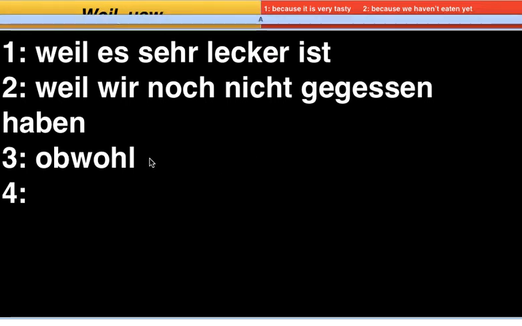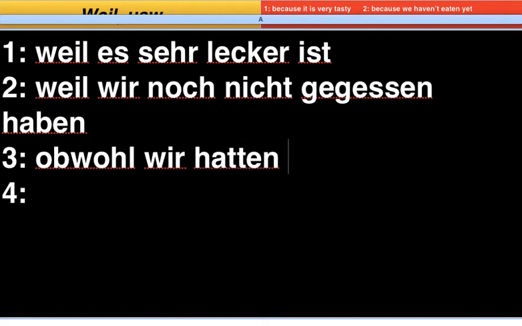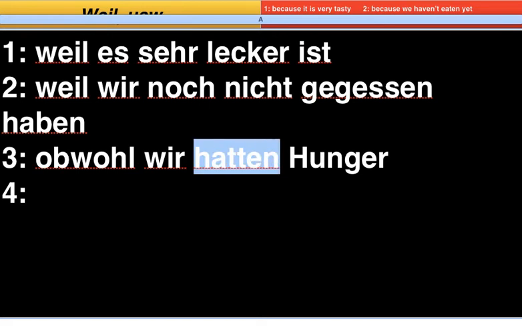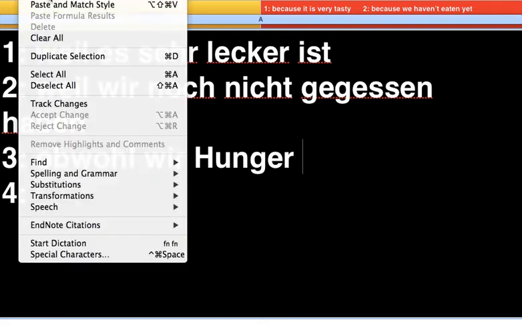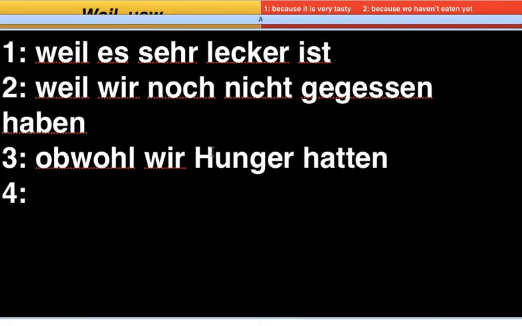So, before we change the word order, let's just see how we would say we were hungry. It would literally be wir hatten Hunger, for we were hungry. Now, the hatten has to be put over here because it's the first verb coming after this. Like so: weil wir Hunger hatten, because we were hungry.